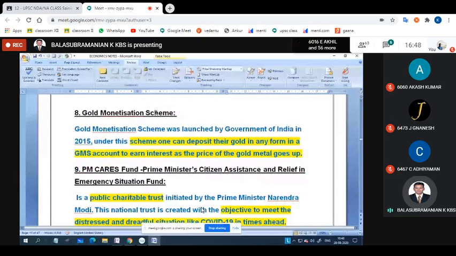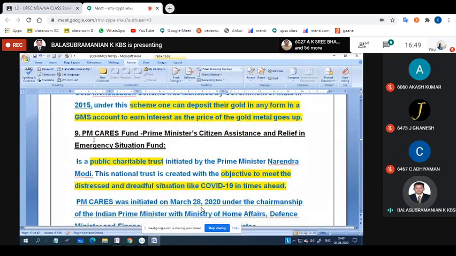The next one is the Gold Monetization Scheme. It was introduced in the year 2015. What is the objective? Under the scheme, one can deposit their gold in any form in a gold monetization scheme account and earn interest as the price of the gold metal goes up. For example, 10 years back you kept gold worth 2000 rupees in the bank, and today it is about 40,000. So the interest can improve according to the gold prices.